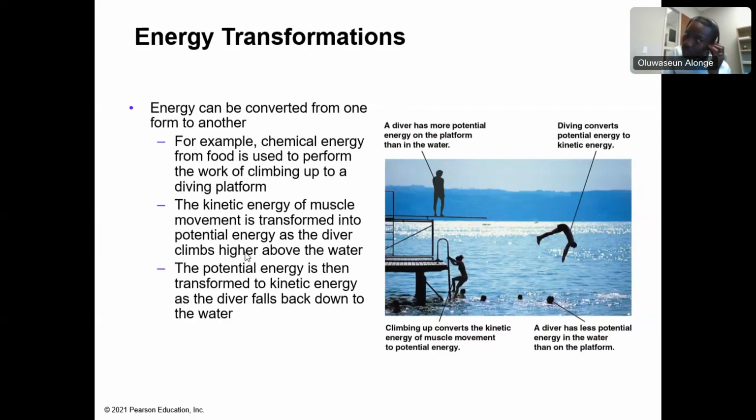Now, like we said, energy can be transformed or converted from one form to another. First law of thermodynamics. All right. So when you look at chemical energy, for instance, from food, it is used to perform work. We use that to work. That will be a form of energy conversion. Chemical energy can be changed to mechanical energy. It can be changed to sound energy. That is the first law of thermodynamics in action.